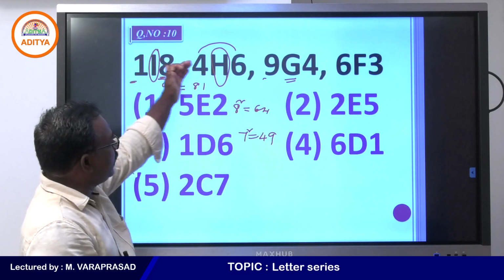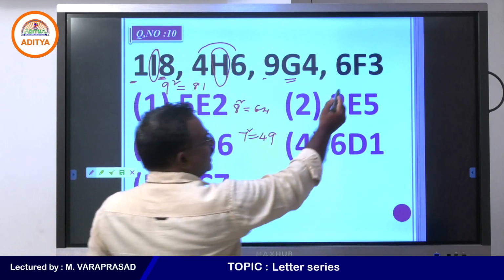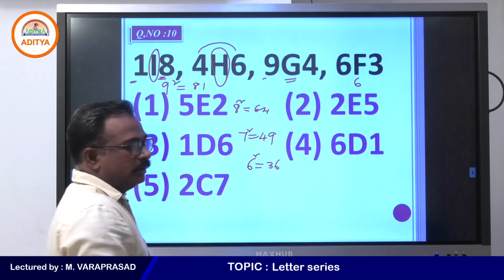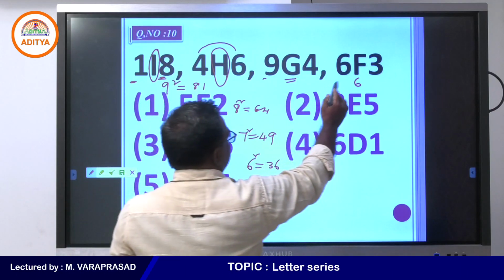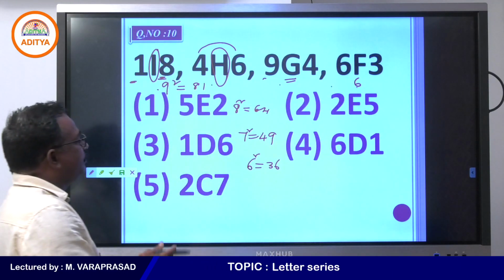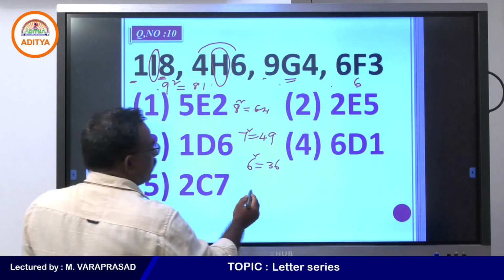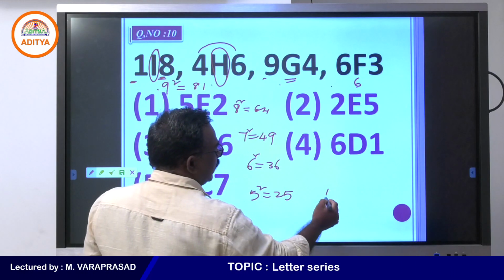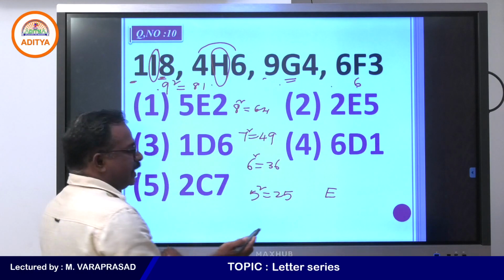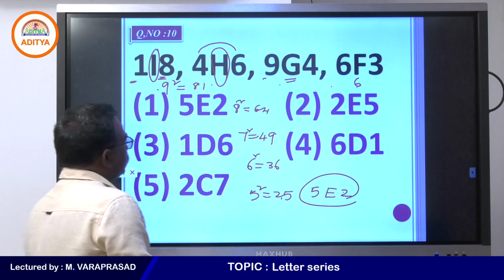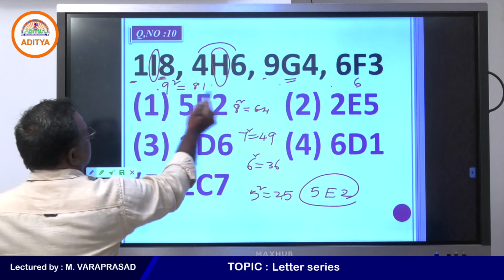Yes, 9th letter, 8th letter, 7th letter, 6th letter, this is 6 square, 36, reversed 63. Then you will get the 5th letter. The 5th letter means 5 square, 25. The 5th letter is E. 25 reversed means you need to write 5 here and 2 here, 5 2 E. Yes, it is there in option number 1.